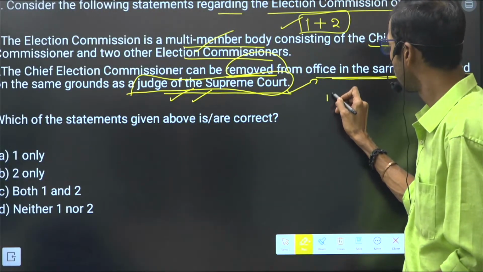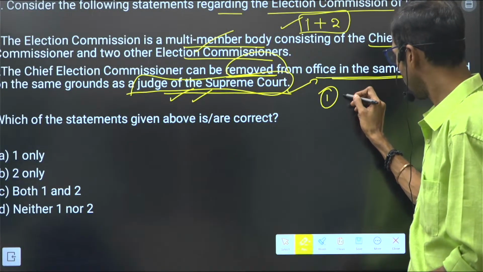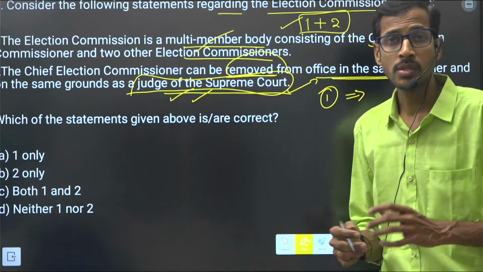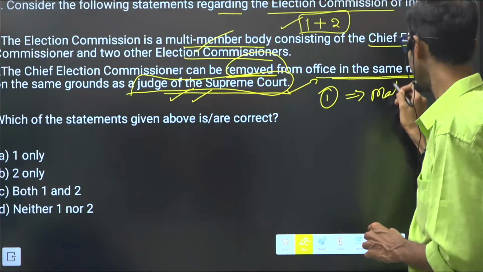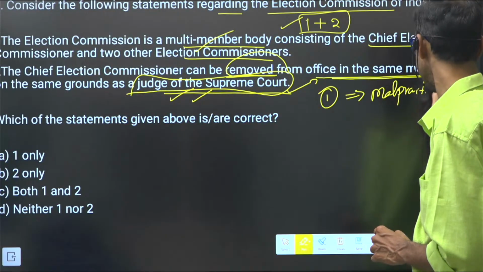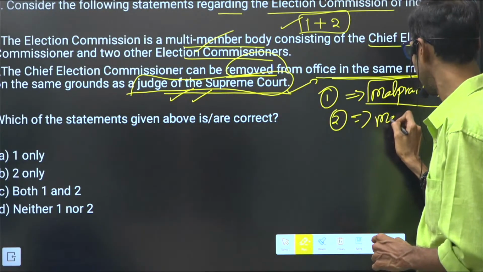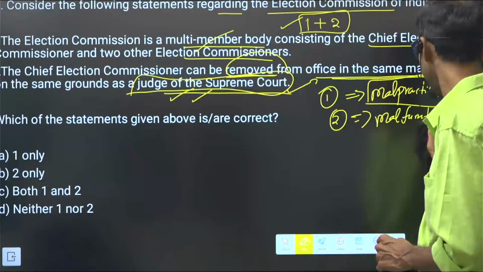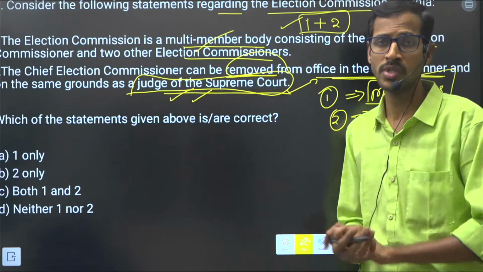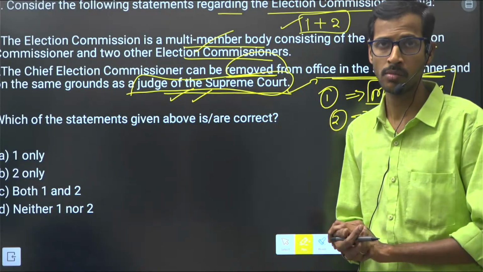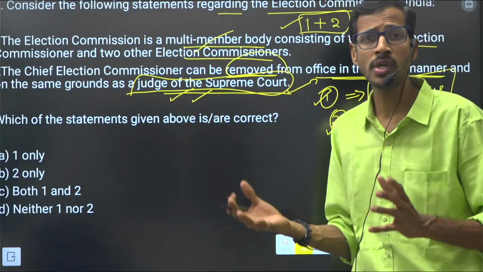Particularly, whenever we notice malpractices done by these authorities, or whenever they are not functioning according to their roles and responsibilities, that is also very important. These are all the conditions. What is the procedure to remove?